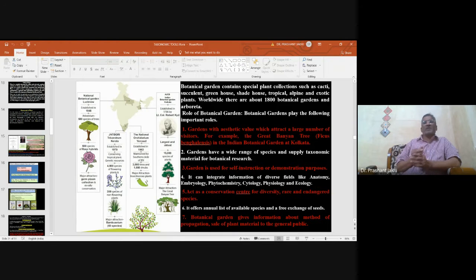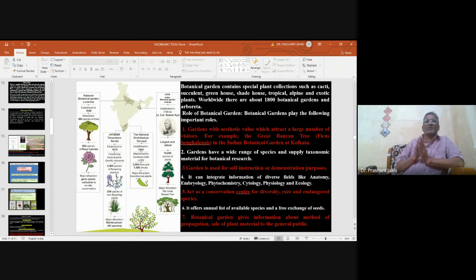Role of botanical gardens. Botanical gardens play the following important roles. Gardens with aesthetic value attract a large number of visitors, like the Great Banyan Tree, Ficus bengalensis, in the Indian Botanical Garden at Calcutta, which is very famous. Visitors visit this garden to observe this tree. Gardens have a wide range of species and supply taxonomic material for botanical research.